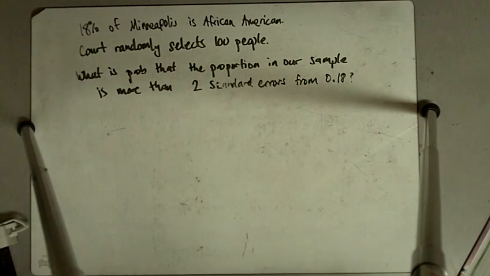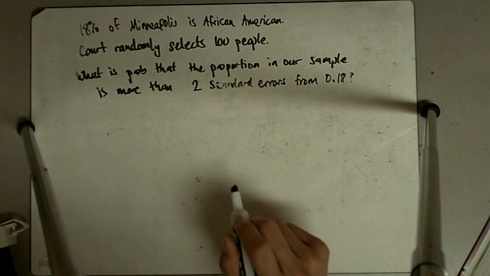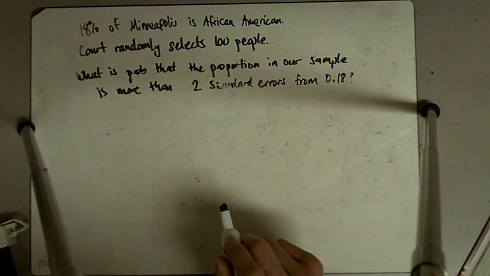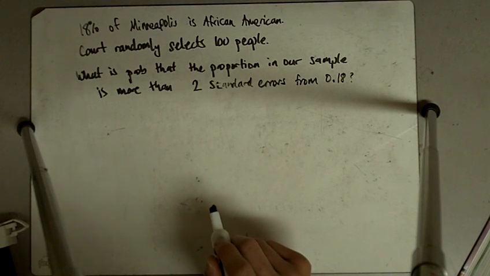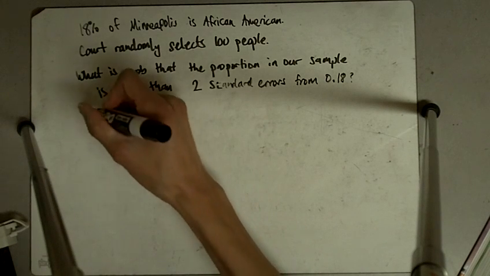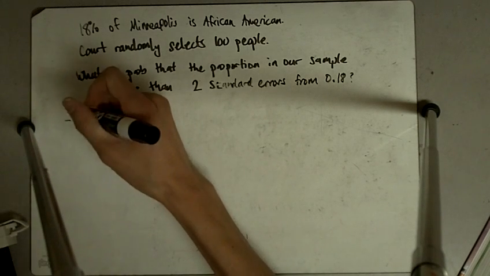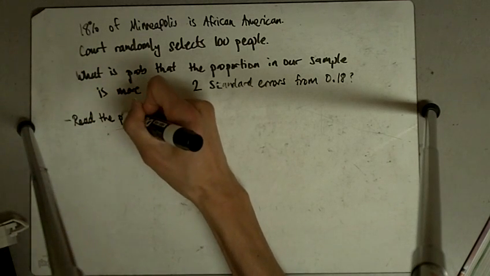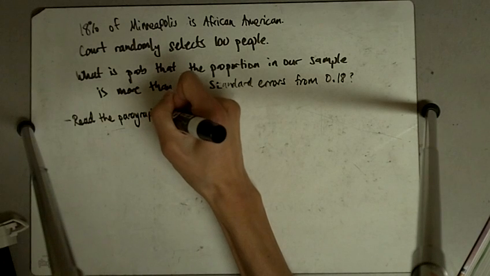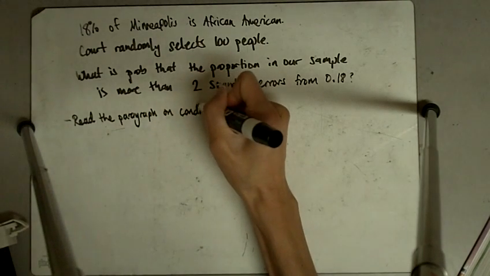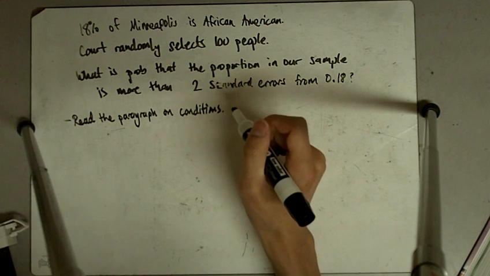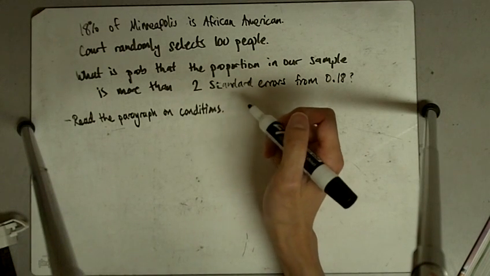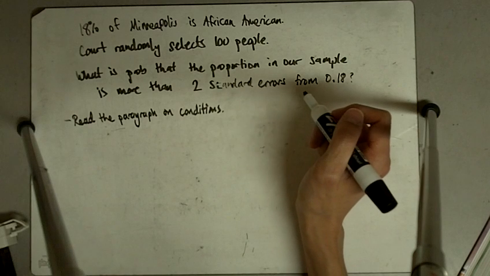All right, and it says the conditions for the central limit theorem are satisfied because the sample is random, the population is more than 10 times 1,000, n times p is 18, and n times 1 minus p is 82. Both are more than 10. Be sure you read that paragraph on checking out the conditions. It says the conditions are all met, and it explains why there, and so we can just figure this out ourselves.